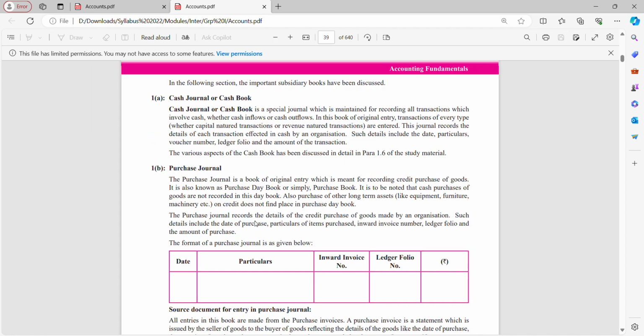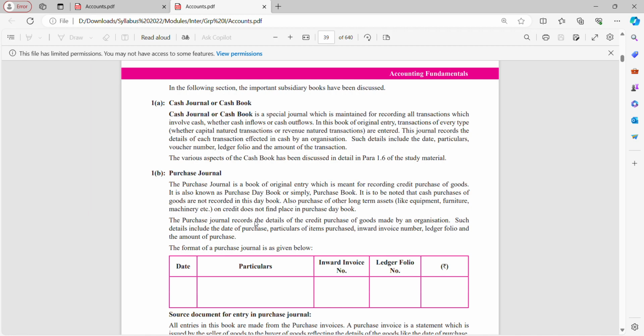So we have cash journal or cash book, which relates to cash inflow and cash outflow. Then we have purchase journal, meaning transactions related to the purchase book or purchase day book, that is, credit purchases. Also, purchases of other long-term assets like equipment, furniture, machinery, etc. on credit do not find place in purchase day book.